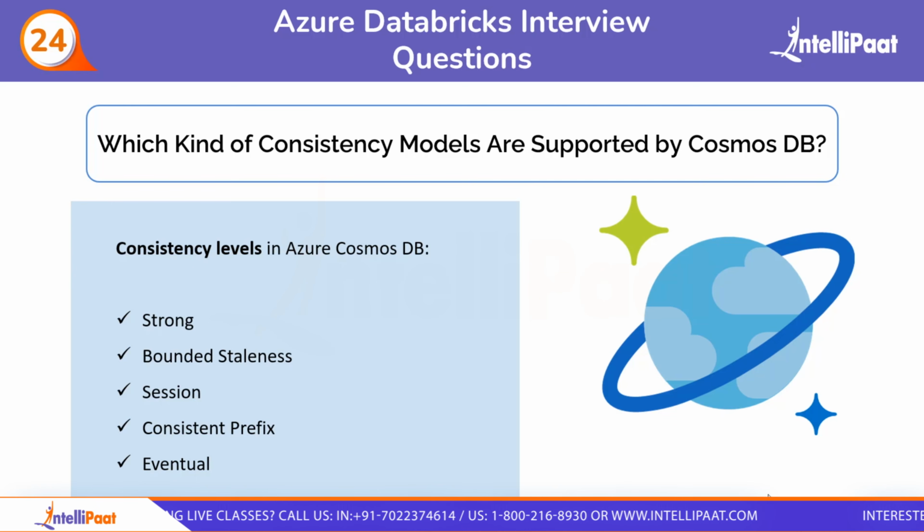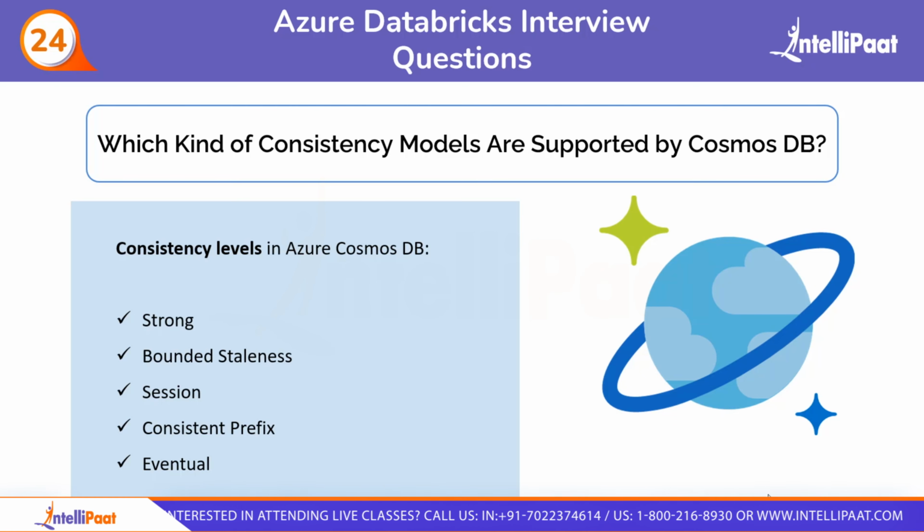So what are the different consistency levels in this? There are 5 types of consistency levels, which are strong, bounded staleness, session, consistent prefix, and eventual. So let's see them one by one. First one is strong consistency, which ensures that all the replicas or the copies have the same data at all times, providing the highest level of consistency. Then we have bounded staleness that allows a slight delay in propagating changes, striking a balance between